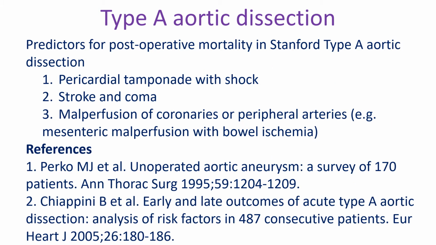Predictors for postoperative mortality in Stanford type A aortic dissection: 1. Pericardial tamponade with shock. 2. Stroke and coma. 3. Malperfusion of coronaries or peripheral arteries. Example, mesenteric malperfusion with bowel ischemia.